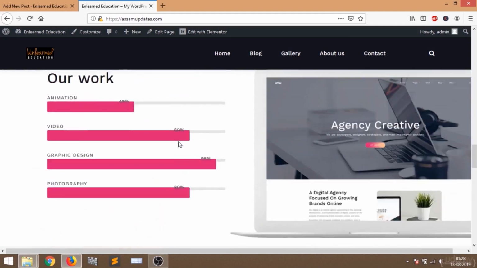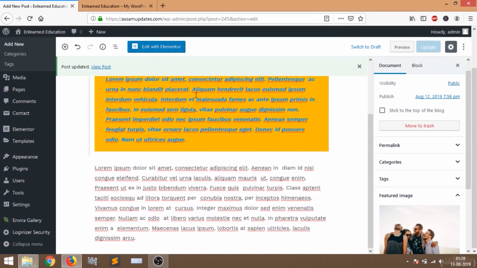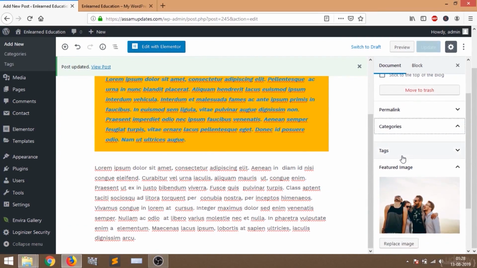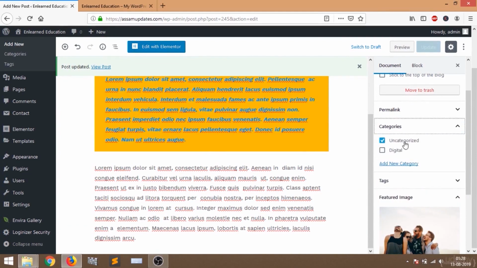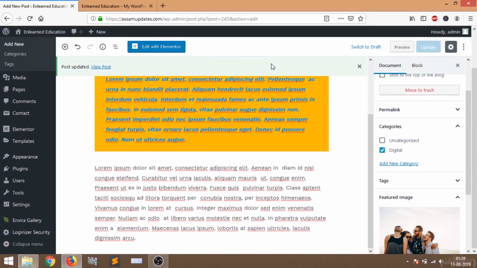To select a category, when you write a post, just click on categories, and you can select a category from the available categories. You can see the available categories here and select whichever you want. Then click on publish or update, whatever it is. You can also add new categories. Here only two categories are available.